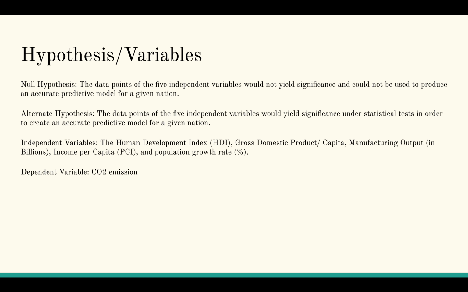The null hypothesis was that the data points of the five independent variables would not yield significance and therefore could not be used to produce an accurate predictive model, while the alternative hypothesis was that the data points of the five independent variables would yield significance and would yield an accurate predictive model for a given nation.